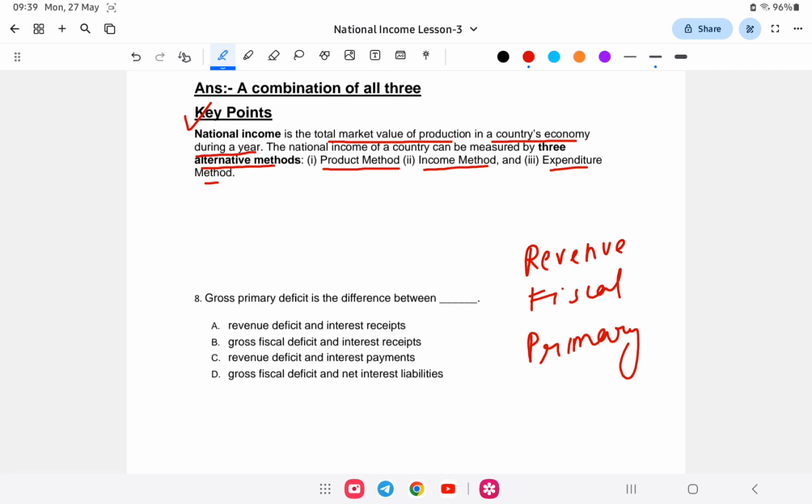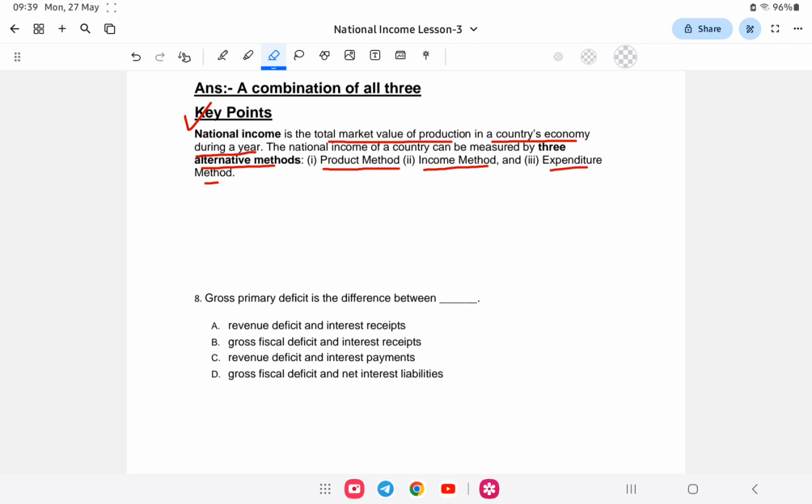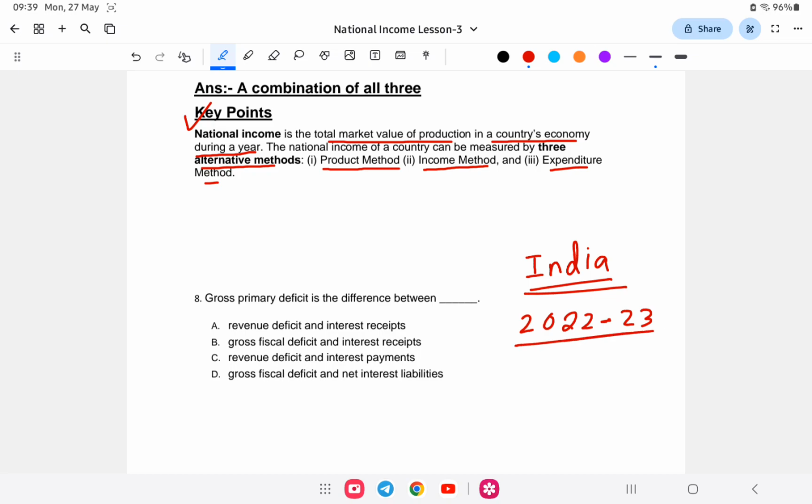It is the difference between the current year's fiscal deficit and interest payment made on the previous year's borrowing. For example, I'm making this as simple as possible. For India, this year 2022-23, the data.